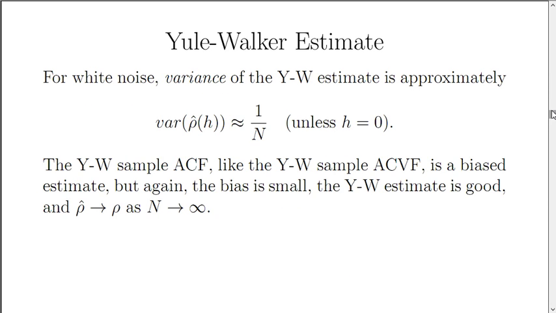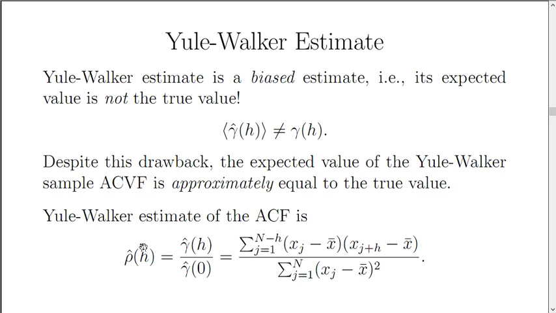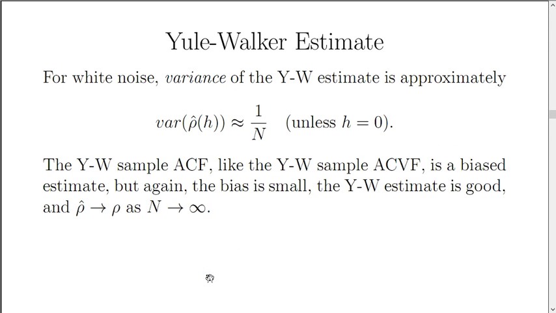Now for white noise, the variance of the Yule-Walker estimate itself is approximately 1 divided by the number of data points in the sample, unless the lag is 0. If the lag is 0, the Yule-Walker autocorrelation function is gamma hat of 0 divided by gamma hat of 0, which is going to be exactly equal to 1 every time.